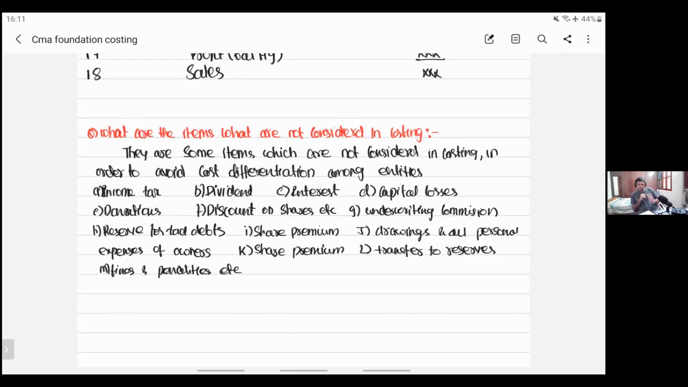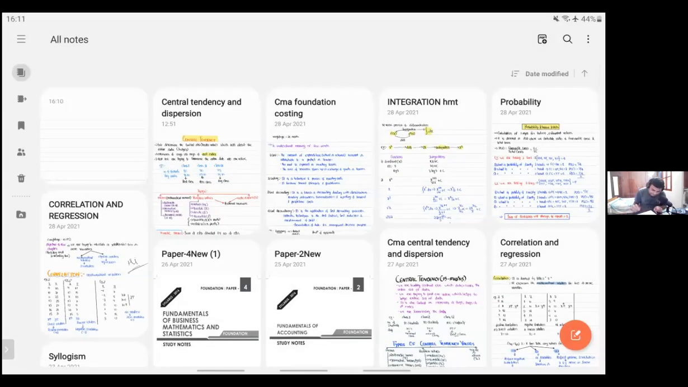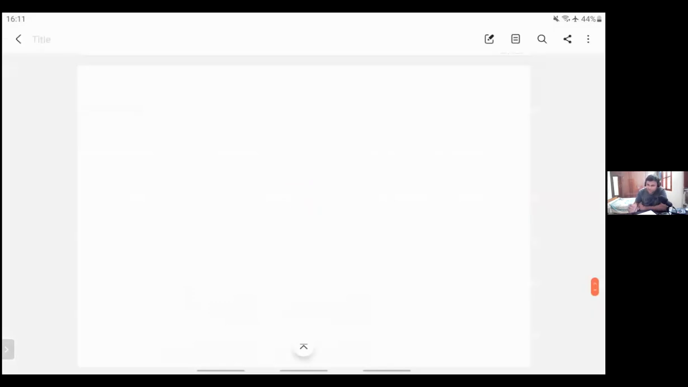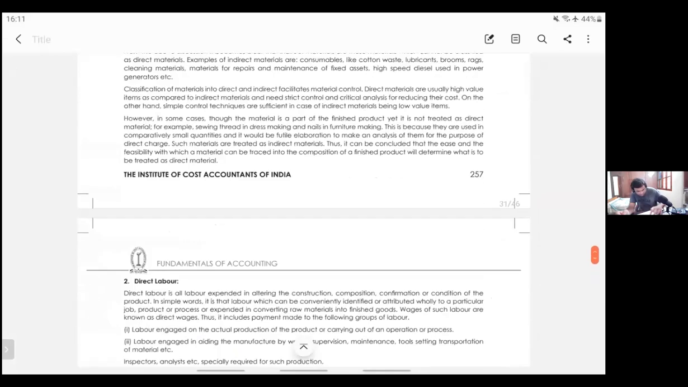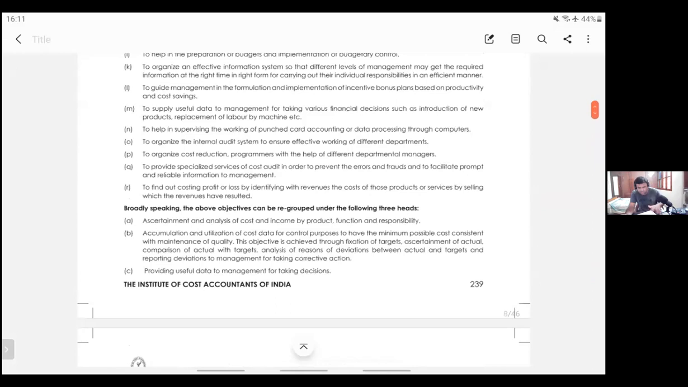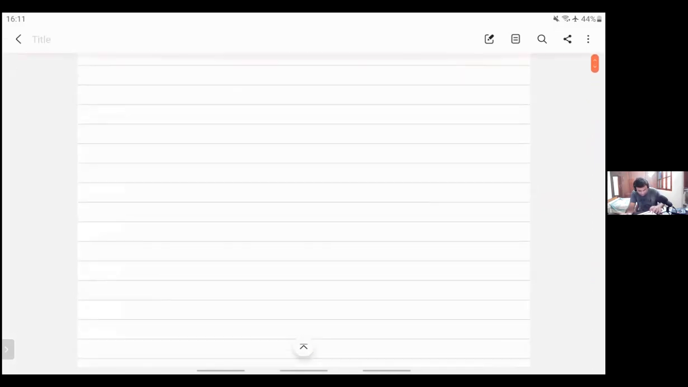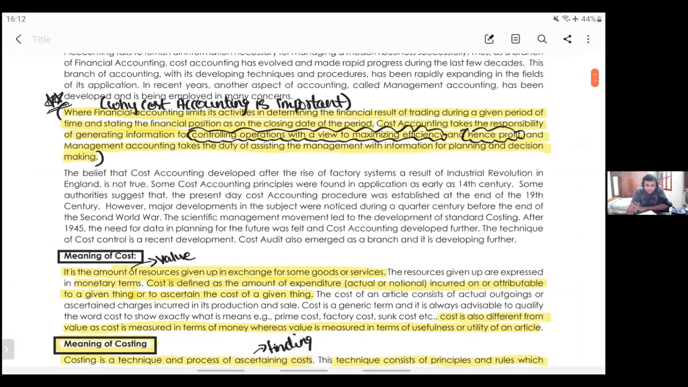Okay. Now, in 10 minutes, I'll just summarize the difference between cost accounting and financial accounting. Classification, I'll start it tomorrow, not an issue. After classification, I'll take up the next one, that is difference between cost accounting and management accounting.